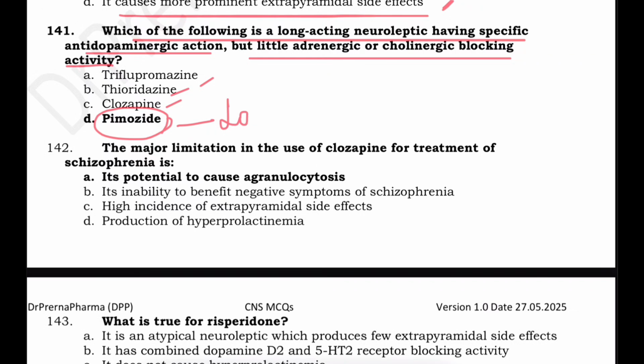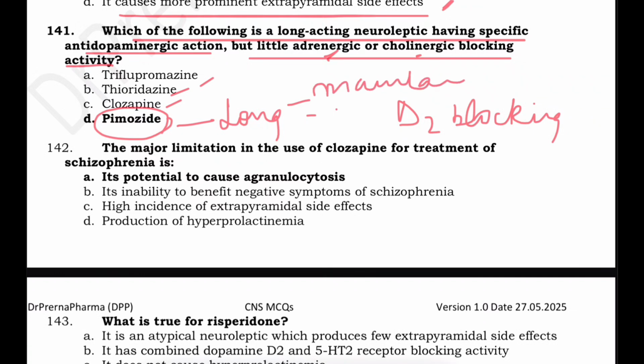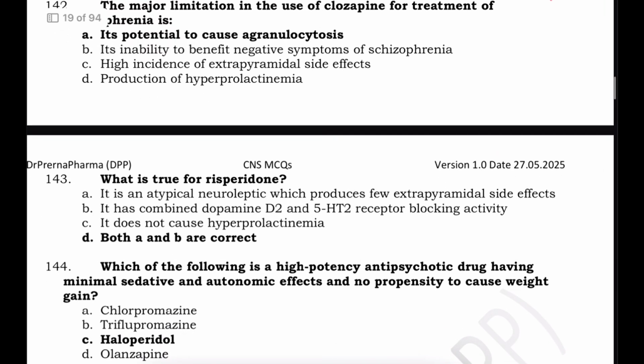It is a long-acting neuroleptic drug and it has got strong dopamine receptor blocking activity. It has got very minimum adrenergic or cholinergic activity. So this is good for maintenance therapy in psychotic conditions, especially patients who are non-compliant with medications.